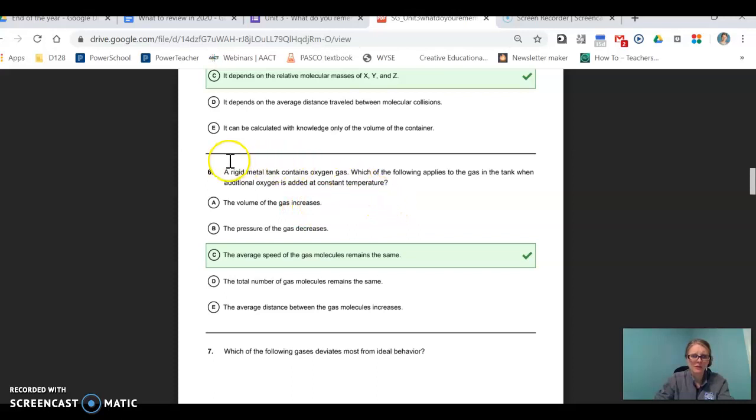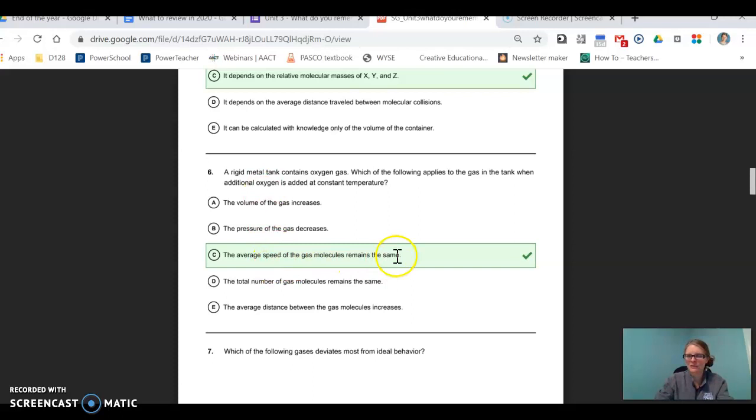Here, a key term is the word rigid. If you ever see the word rigid, that means it can't expand. It can't get bigger, it can't get smaller. It's just one set size, kind of like a metal gas can. So that's why the volume can't change. B, the pressure of the gas will decrease. Well, if you add more oxygen, the pressure shouldn't decrease, it should increase. So that doesn't work.